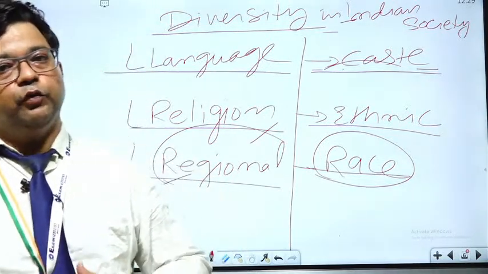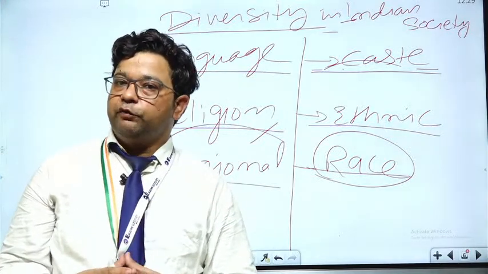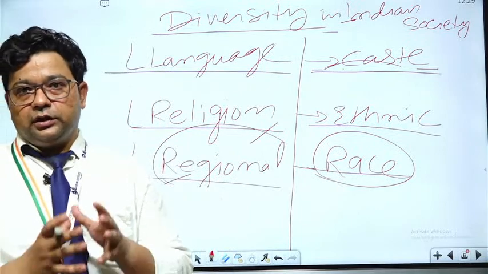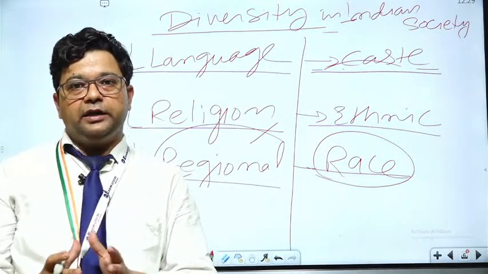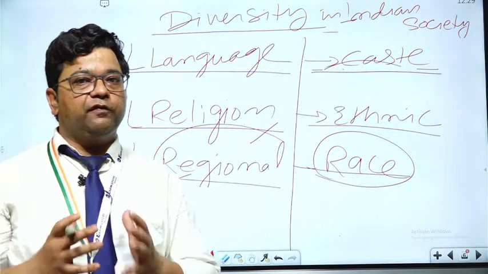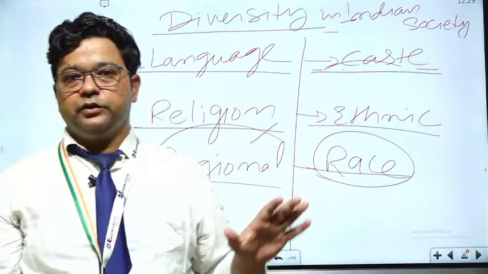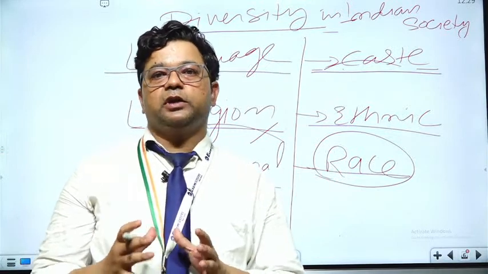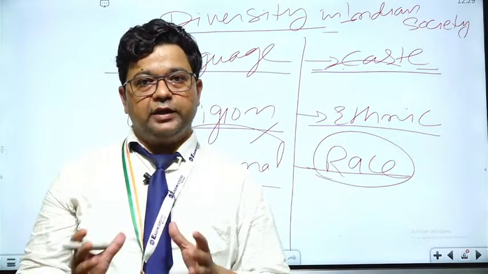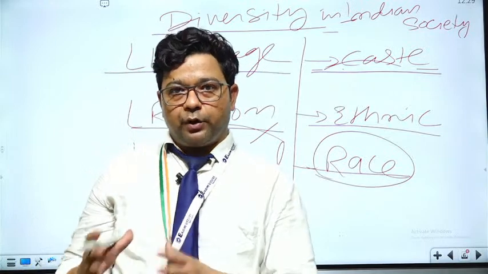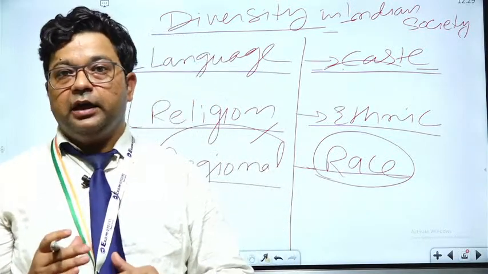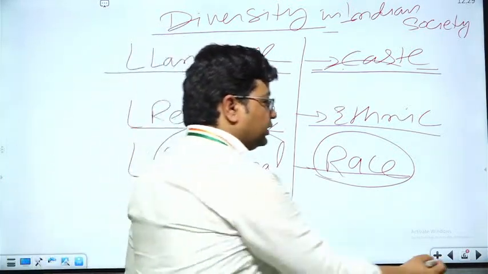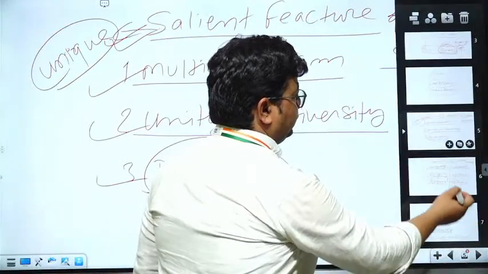But here, before moving to the next unique feature of Indian society, we should also discuss the problems related to diversity. After analyzing the number of diversities in our society, we have to understand the problems related to diversity, and once we understand them, we can say how we have unity in such a diverse society.